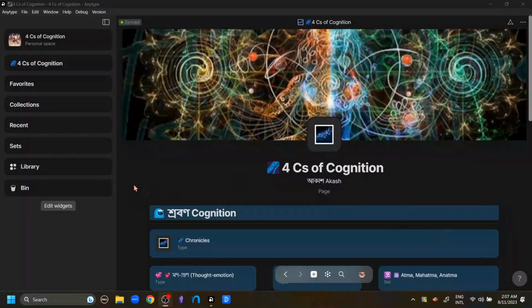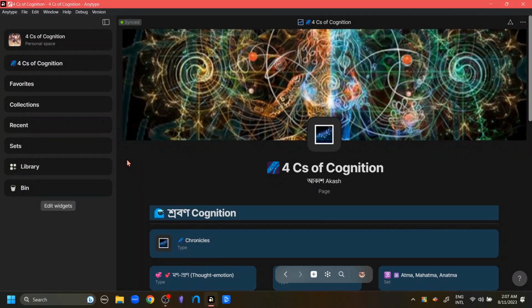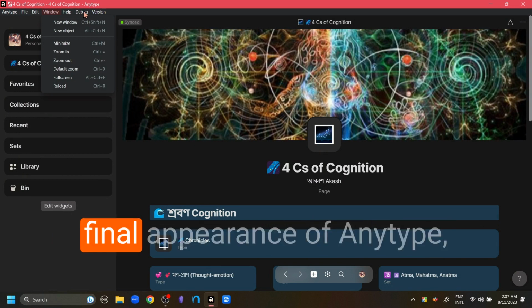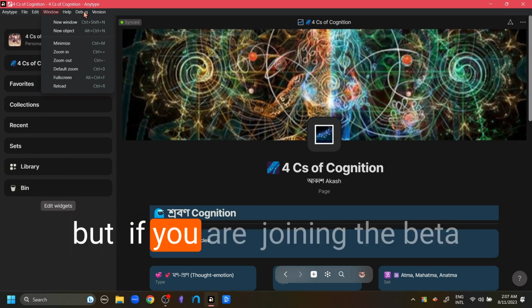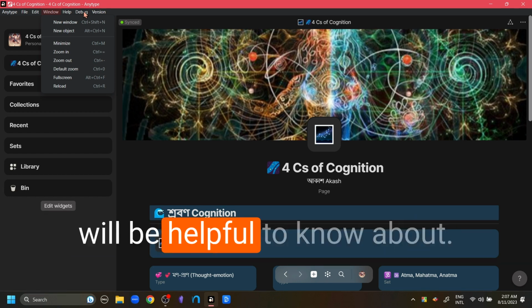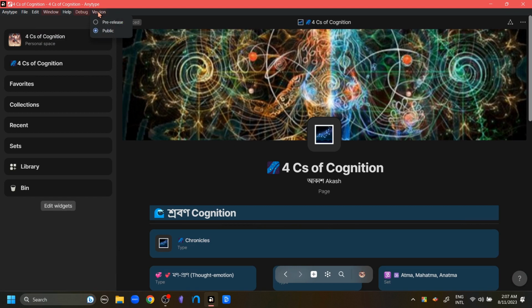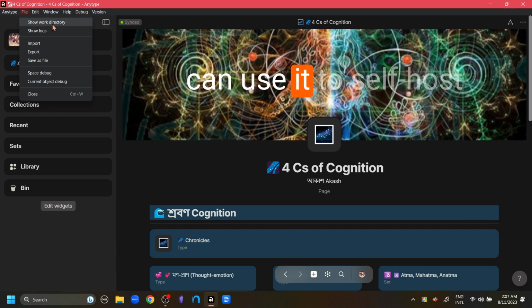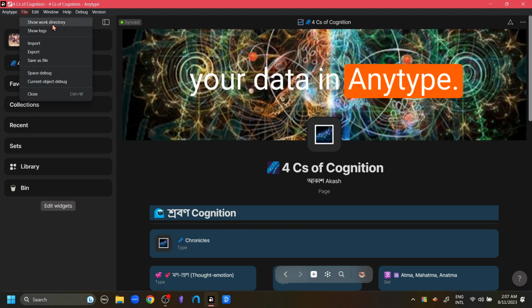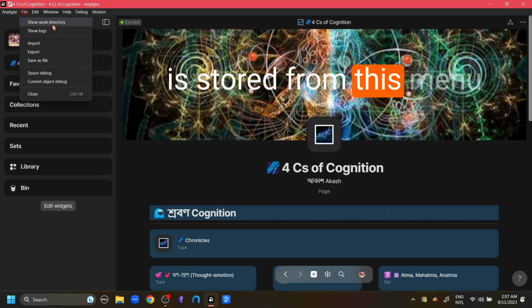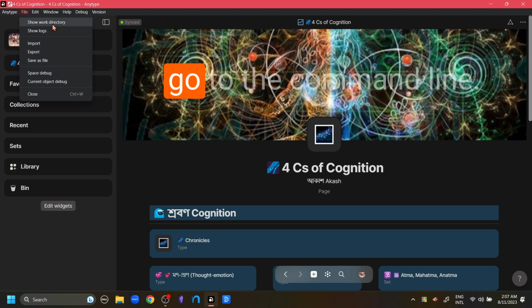Before demonstrating actually creating an object, I just want to talk about this little ribbon menu at the top. This might not be part of the final appearance of Anytype, but if you're joining the beta version of Anytype, then there are some things here that I think will be helpful to know about. First is this file menu, which will take you directly to the work directory of Anytype. Anytype's code is already open source, and you can use it to self-host your data in Anytype. And you can just go find the place where Anytype data is stored from this menu directly without needing to go to the command line.